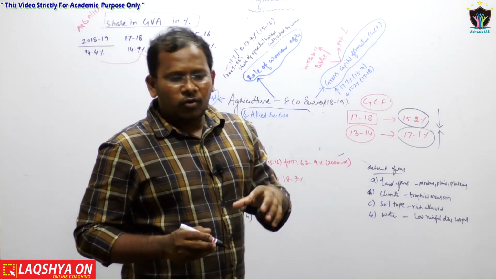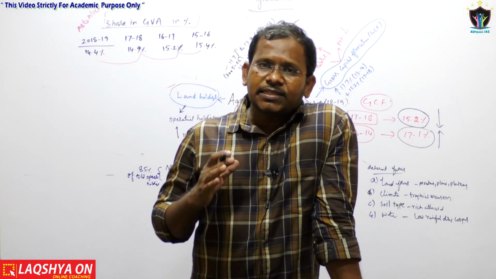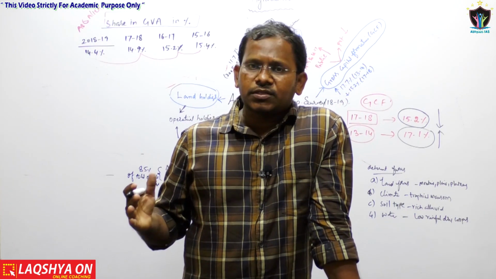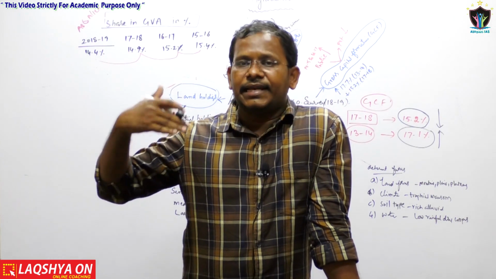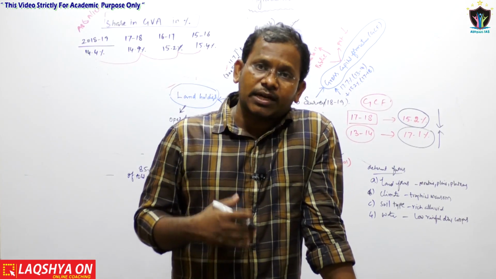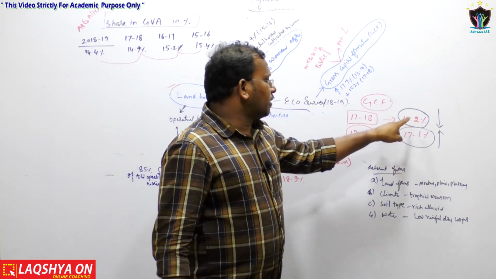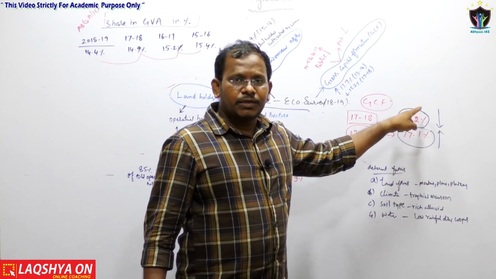But when I look at the absolute numbers of the gross capital formation in crores, it looks to have increased. But as far as the percentages are concerned, it has been reduced from 17.1% to 15.2%.